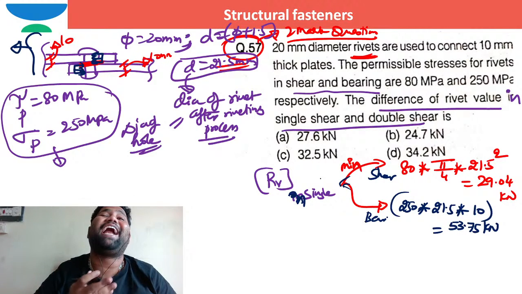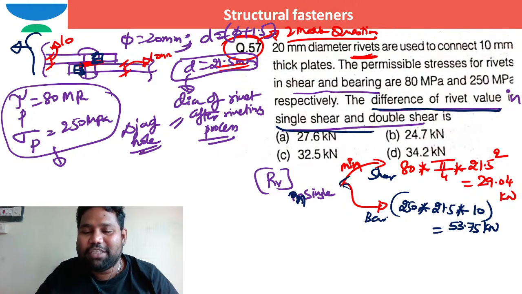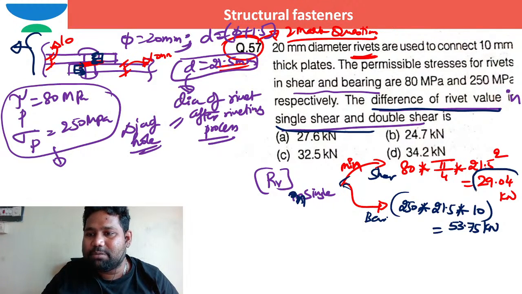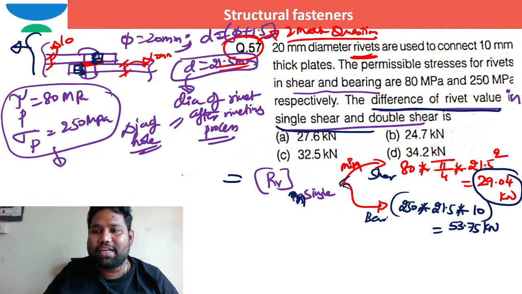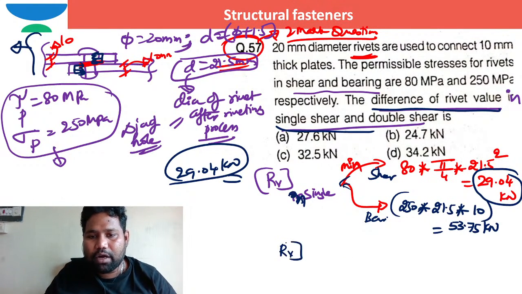This is how we can write the rivet value in single shear. But the question is not that. Please read the question properly. What is the difference between the rivet value in single shear and double shear? The rivet value in single shear is 29.04 kilonewton. Similarly, I need to work out the rivet value in double shear. So what is the rivet value in double shear?